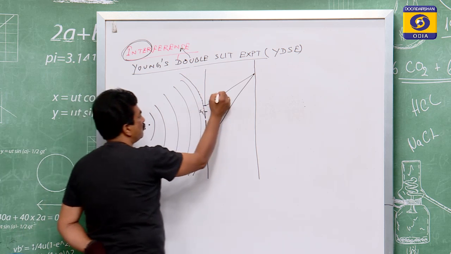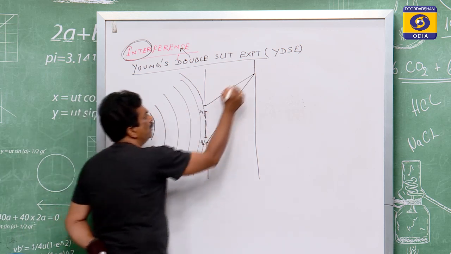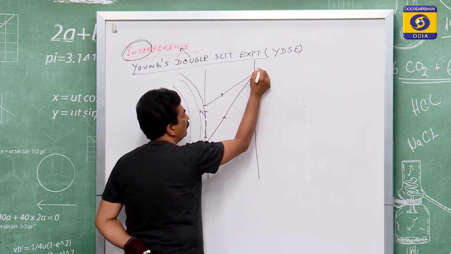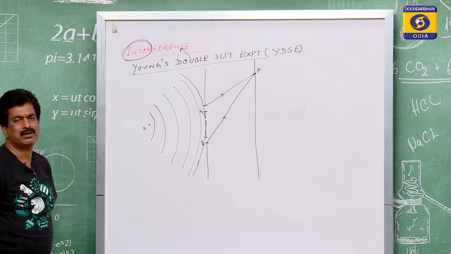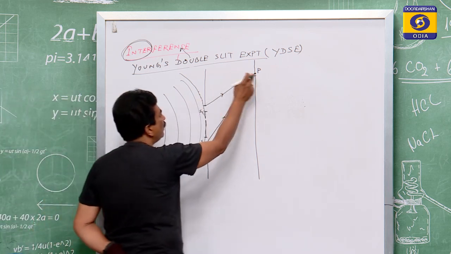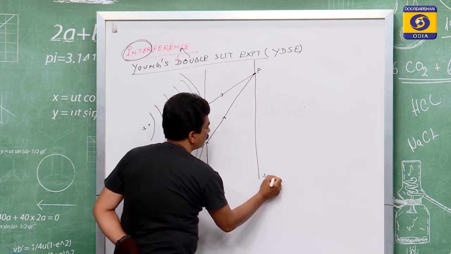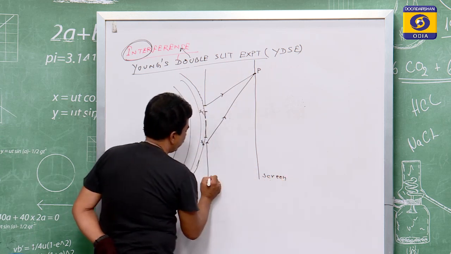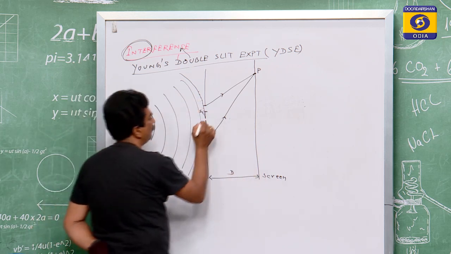From S1 a ray goes, from S2 a ray goes, and they meet at the point P. That point P may be a maximum or a minimum, and we see how they form on the screen. From the screen to the slits, let the distance be capital D.